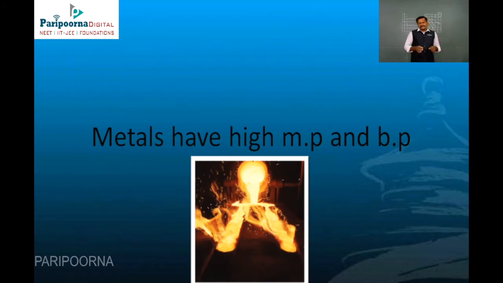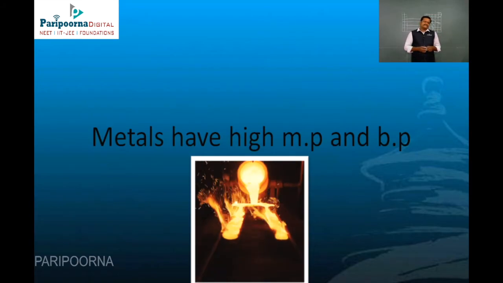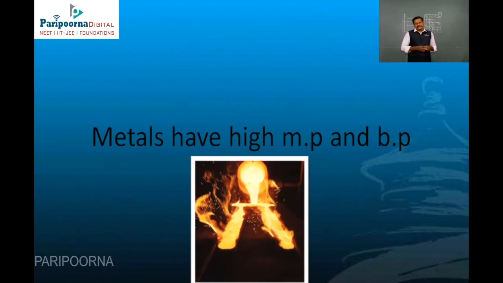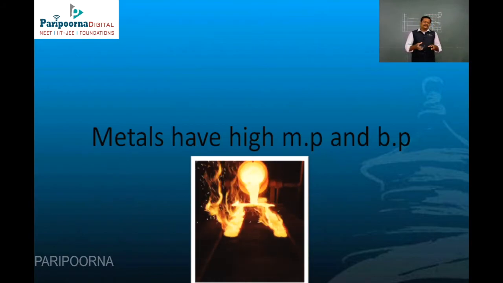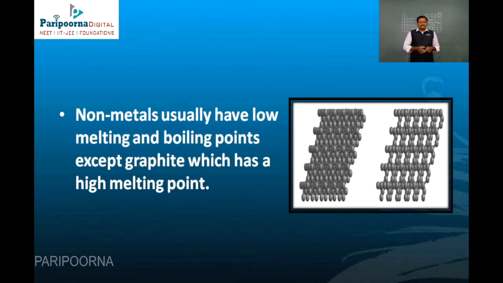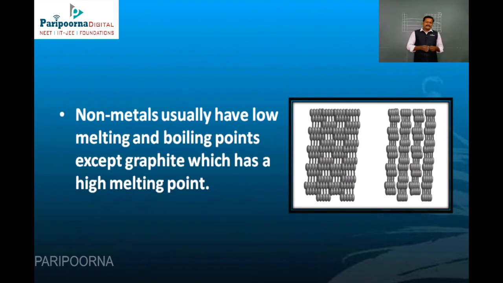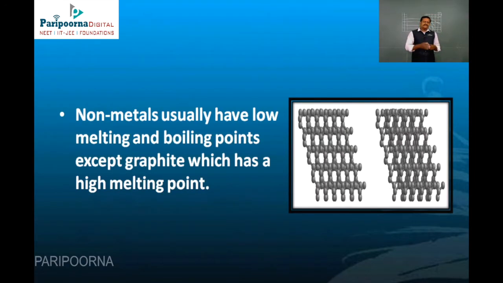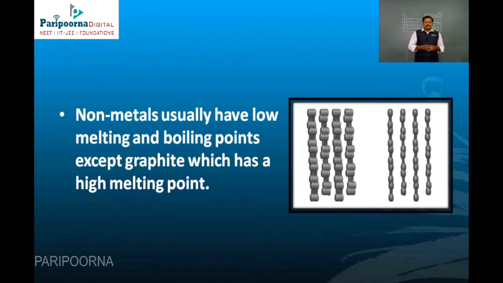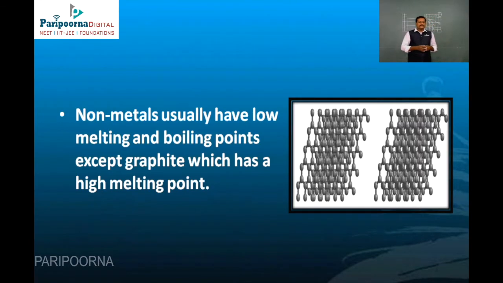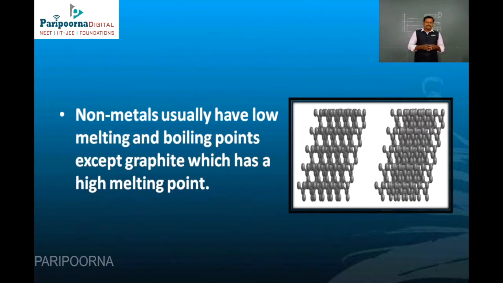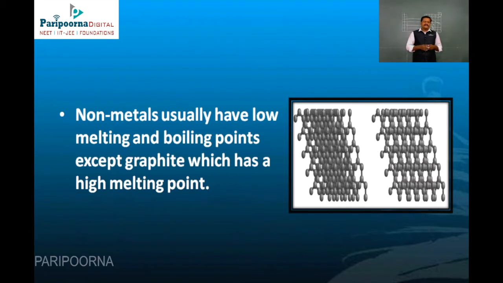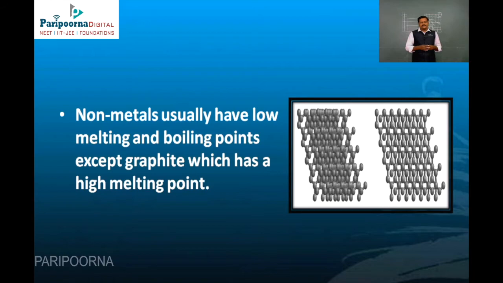Melting point and boiling point are very high for metals. Suppose you take iron, it takes around 2000 degrees centigrade to melt iron. Now look at non-metals. They usually have very low melting and boiling points, but there is an exception, graphite. Graphite is one of the allotropic forms of carbon. Graphite has a very high melting point. That's why it is used as a lubricant in very high temperature machines.